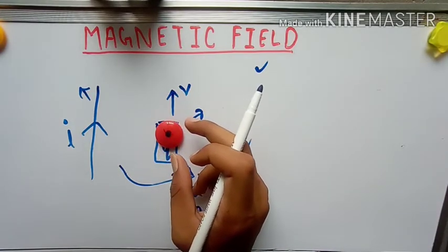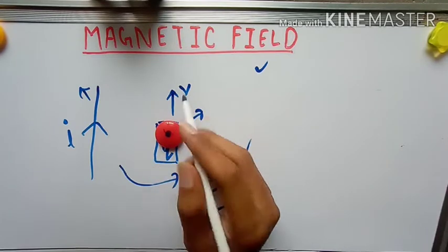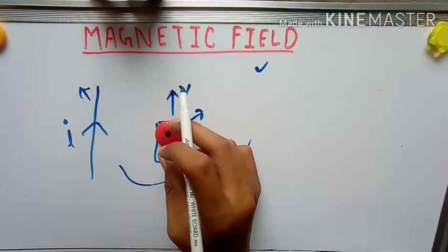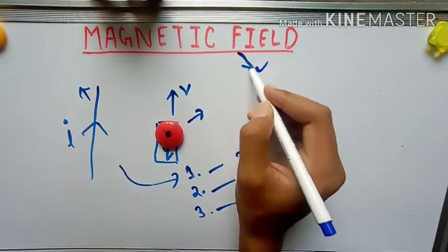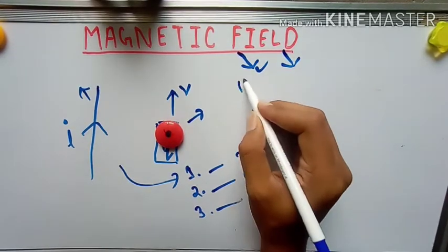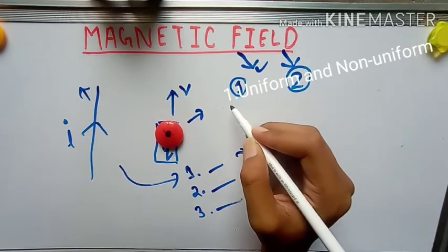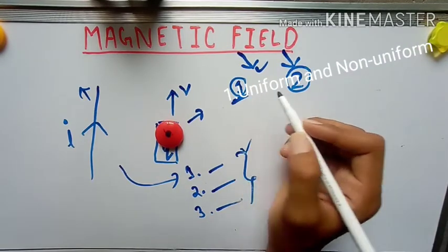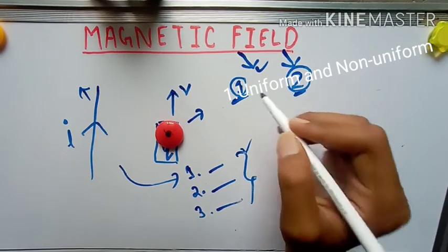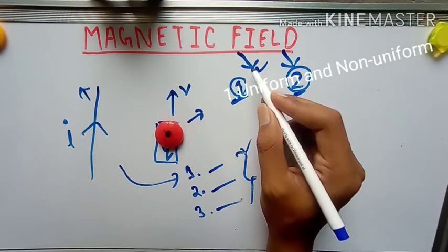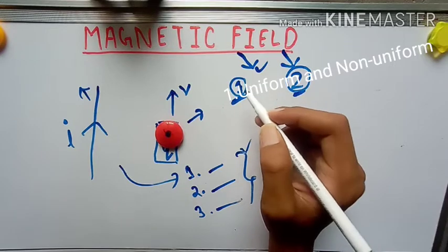So there will be space. Very good. Magnetic fields are of two types. The first one is uniform and the second one is non-uniform. We have to discuss only uniform magnetic field. Sometimes we will discuss non-uniform fields, but most of the time we will discuss magnetic field which is uniform in nature.